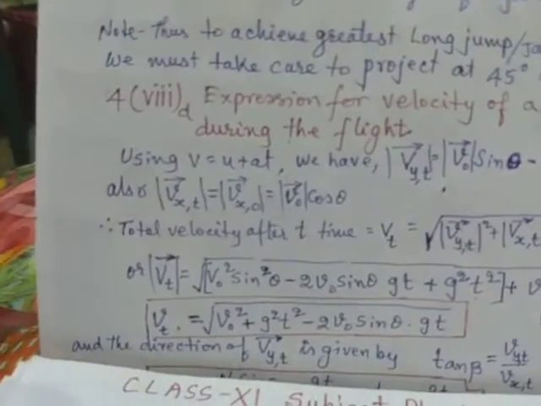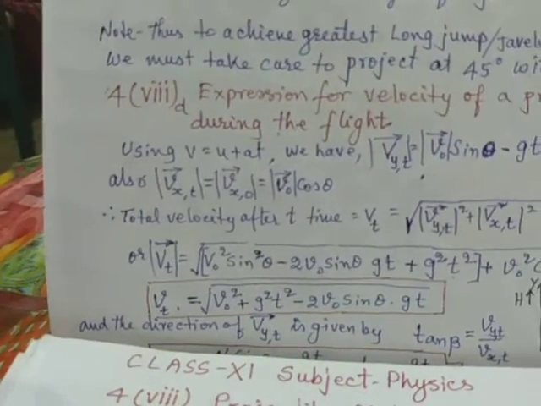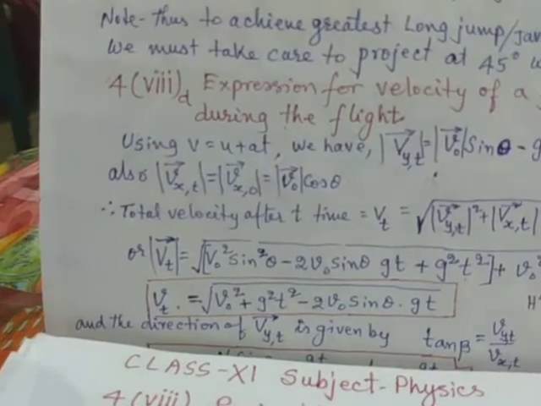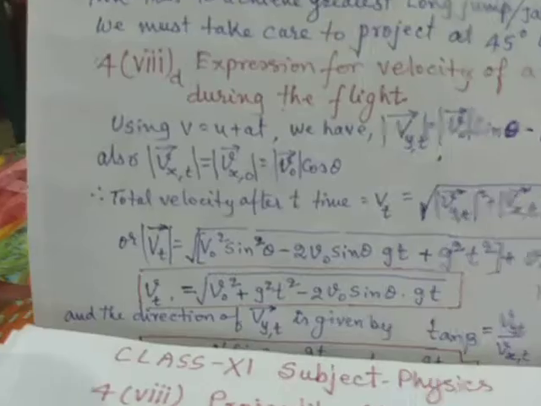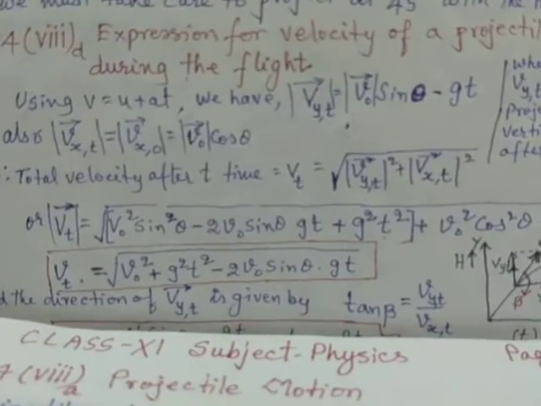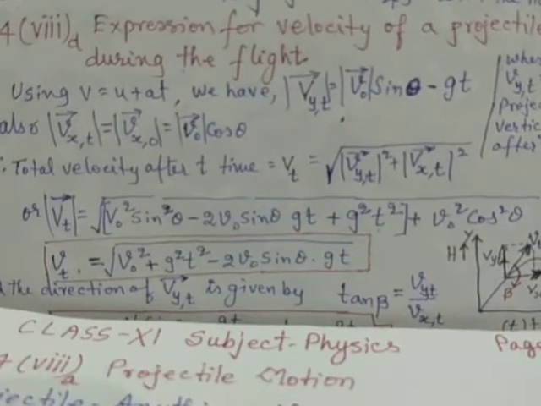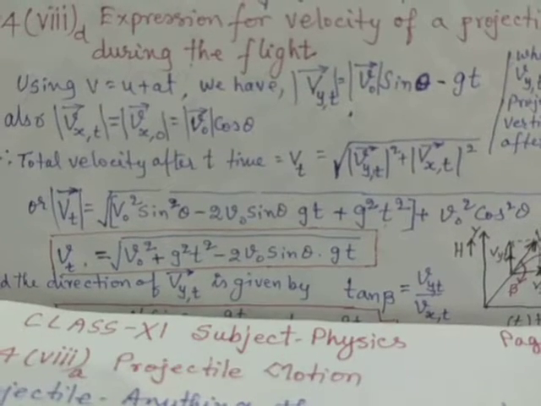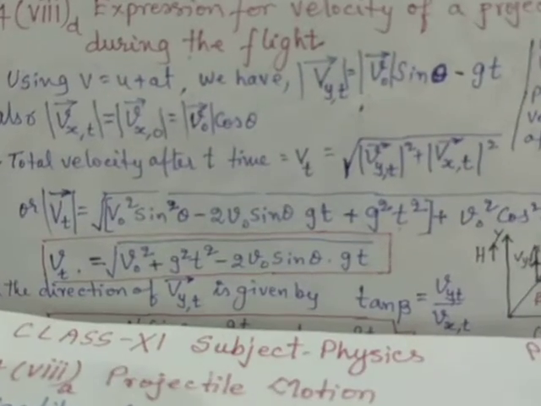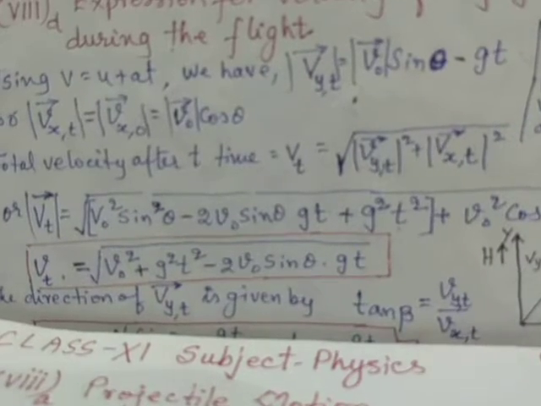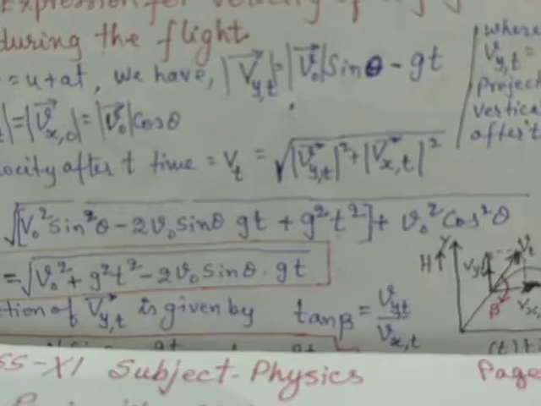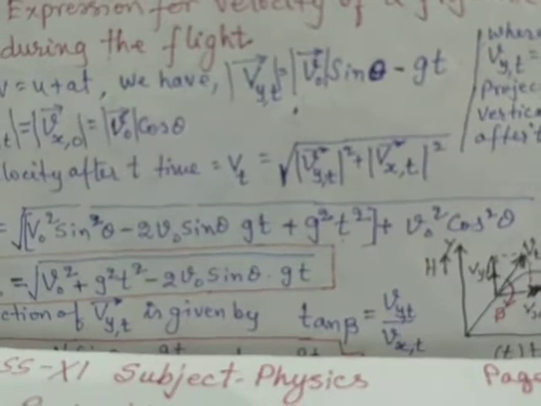Since the vertical and horizontal components of the velocities are at 90 degrees to each other, the magnitude of the resultant can be found using the Pythagoras theorem. Hypotenuse square is equal to perpendicular square plus base square. That means vt is equal to the whole under root of vy,t whole square plus vx,t whole square.